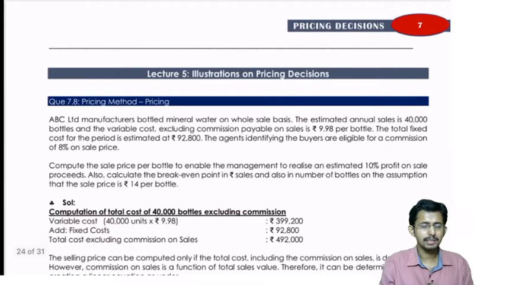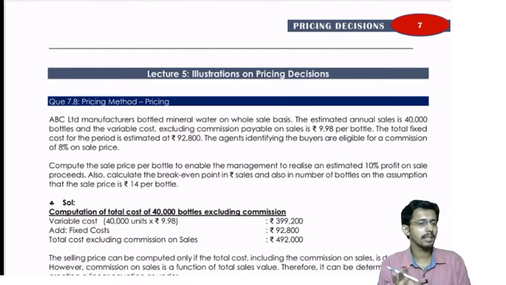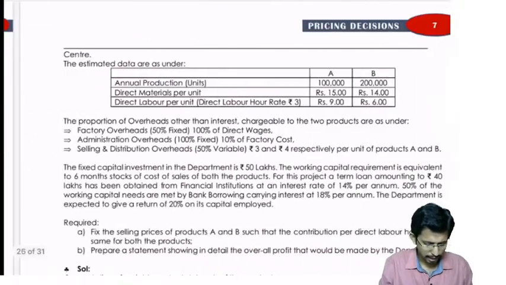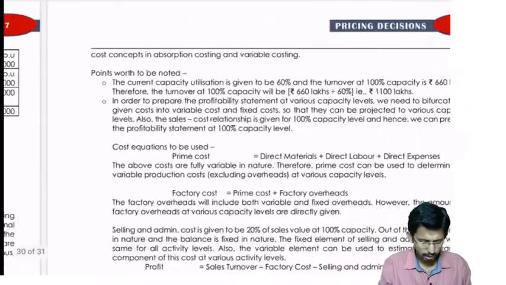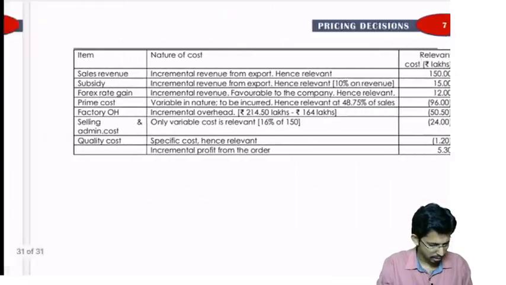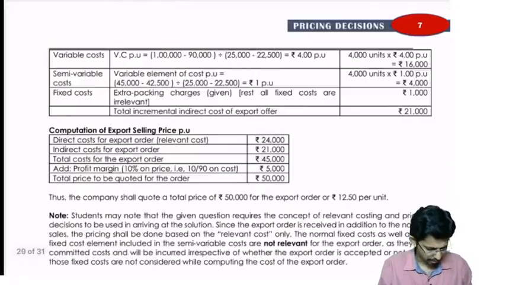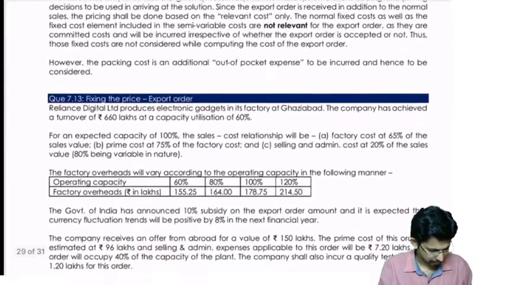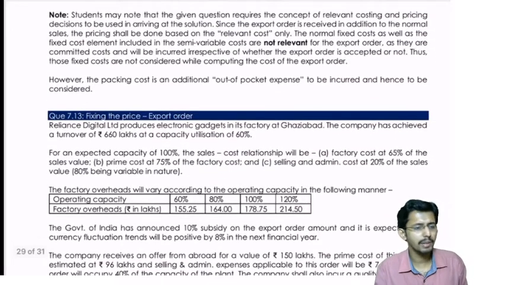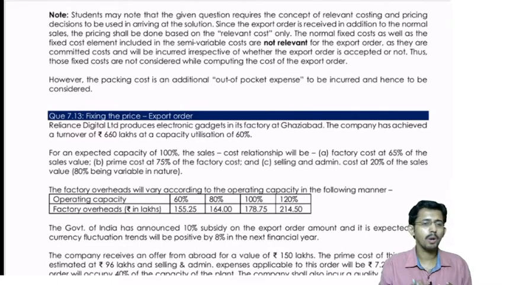Lecture 5, I have included certain illustrations on pricing decisions. Whatever questions were there in the institute material we have covered. Now I have included numerous problems in this, up to question number 5 or 6 questions I have included. Most of these questions have some concepts of decision making or marginal costing also, which we are going to see in the coming chapter.